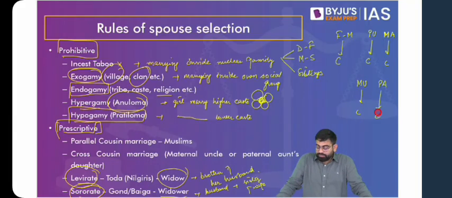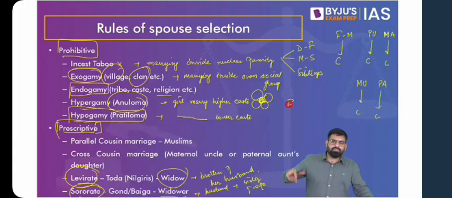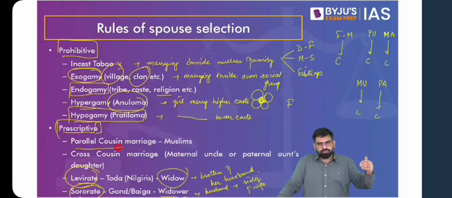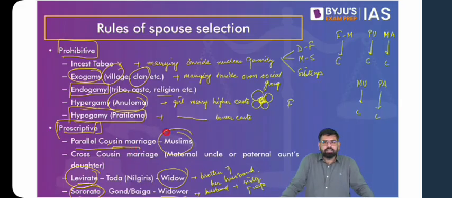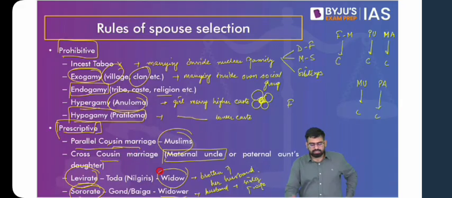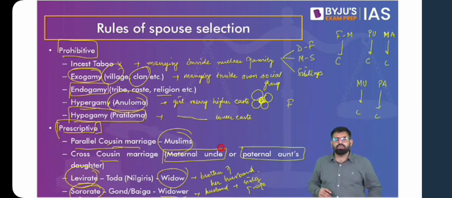So, okay. If we talk about cross cousins and parallel cousins, you see that on your father's side, you have your cousins. If you go on marrying those cousins, it is called parallel cousin marriage. That means on your father's side, the cousins that you have, that is your paternal cousins, children of your paternal uncle and aunt, if you marry them, it is called parallel cousin marriage, which is preferred in Muslims in India. Then cross cousin marriage is marrying your cousin from your maternal uncle or your paternal aunt. This is called cross cousin marriage.